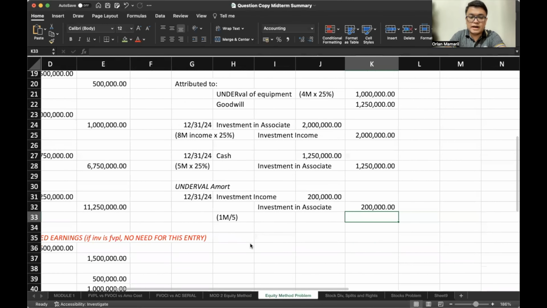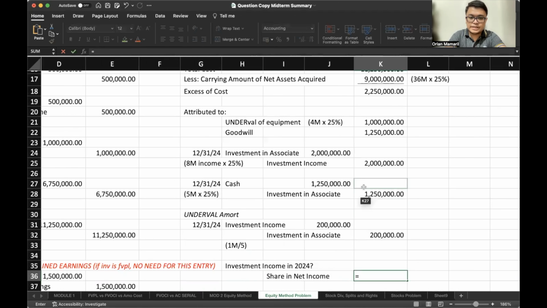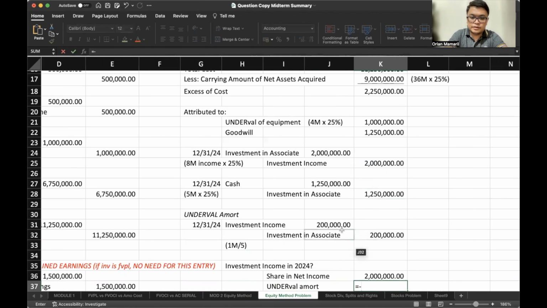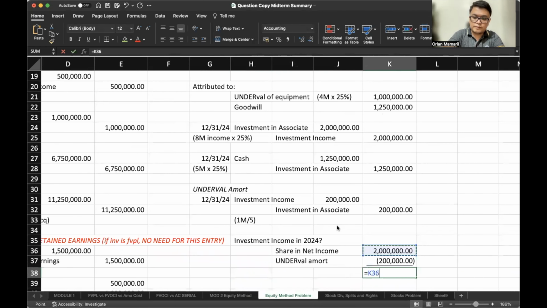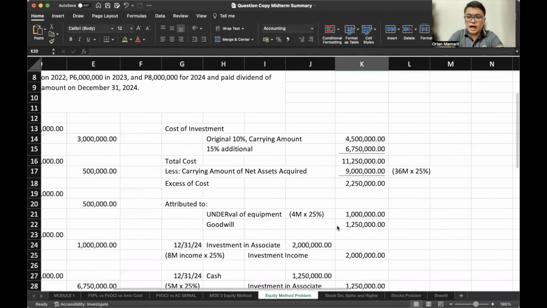So if the problem asks us, how much is the investment income in 2024? That would be our share in net income of the investee, which is 2 million, but it is partially reduced by the undervaluation amortization. Right? We debited investment income here. So the investment income in 2024 would be 1.8 million.